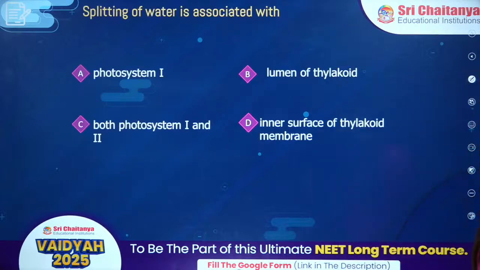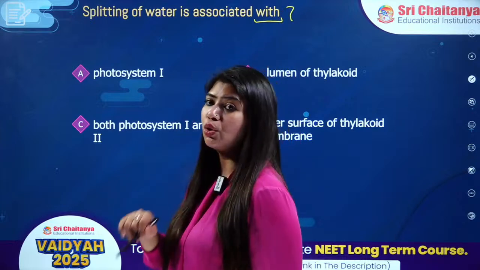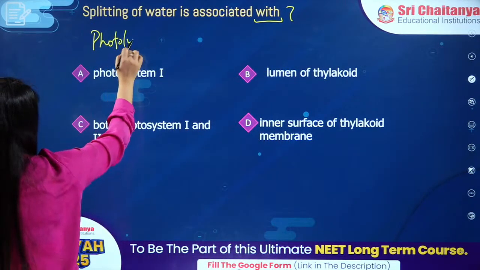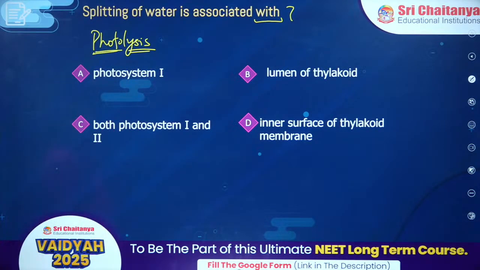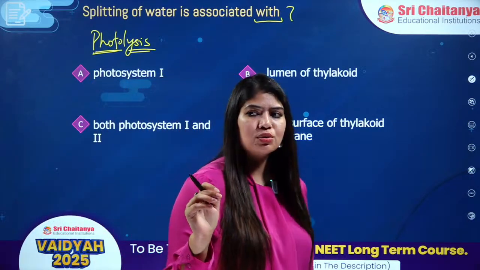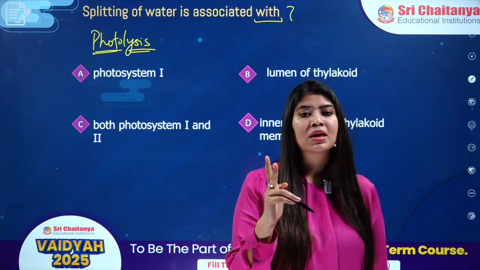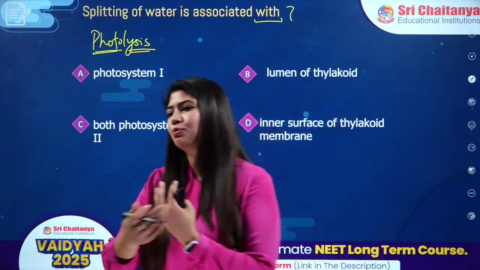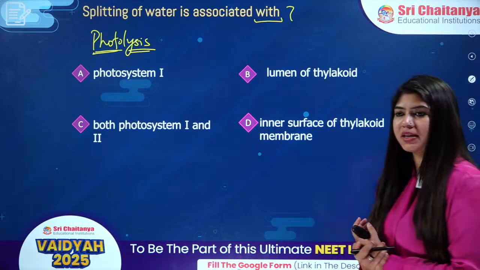Perfect, everybody. Next question. Splitting of water is associated with, okay? So we are basically talking about photolysis here. Photolysis, splitting in presence of sunlight. That is associated with what? If I speak about photolysis, then you have come across the funda of non-cyclic photophosphorylation, wherein we have two photosystems. These two photosystems are participating. Yes, PS1 and PS2. Great answers, Rupa, Tilak, Monica, Parmesh, Madhukar, Jogi. Come on, everybody, keep on trying.